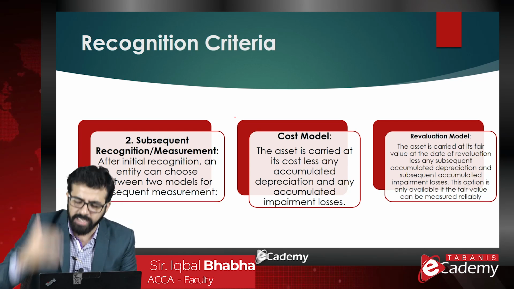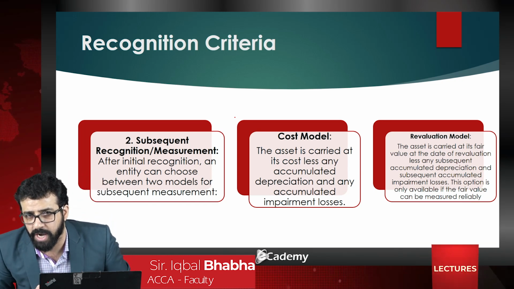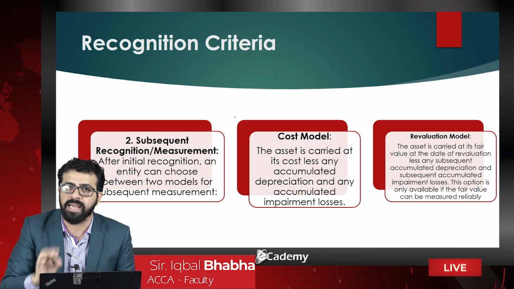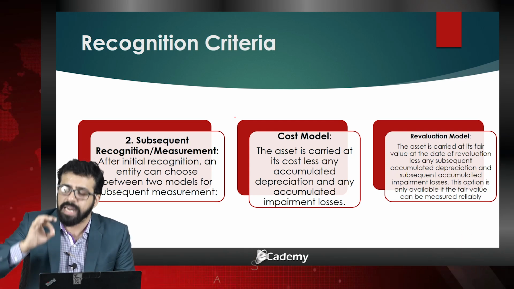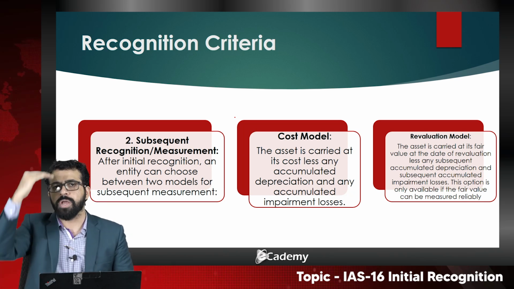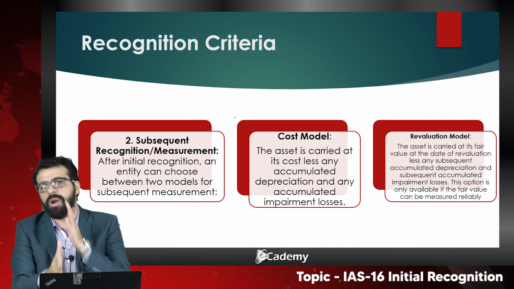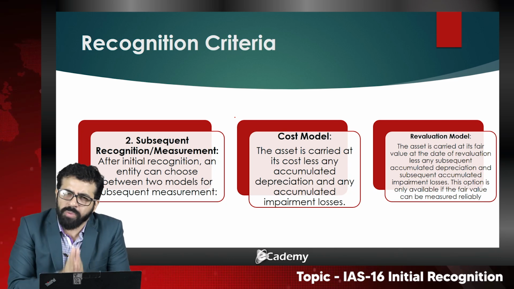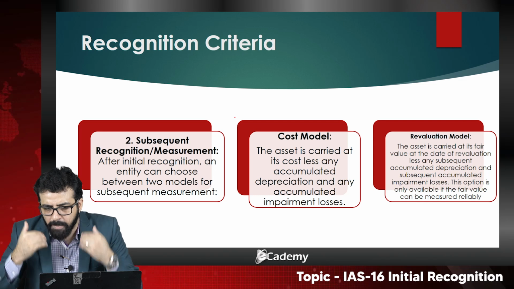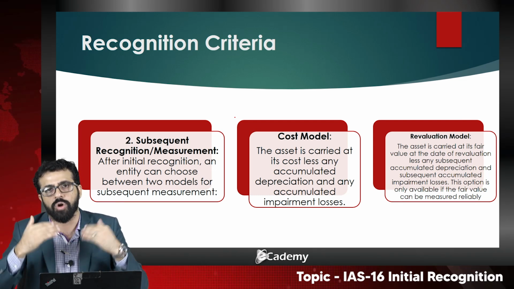The cost minus accumulated depreciation is equal to carrying value. Don't worry about the practical aspects of it. I will be dealing with every practical question, and in detail we will be discussing what is meant by it. So the cost model formula would be cost minus accumulated depreciation, equal to carrying value. It also means that the company chooses to record the asset as it is, as if it was originally recorded.